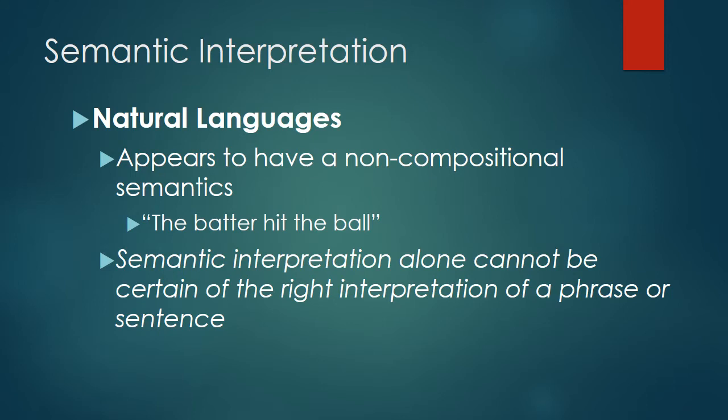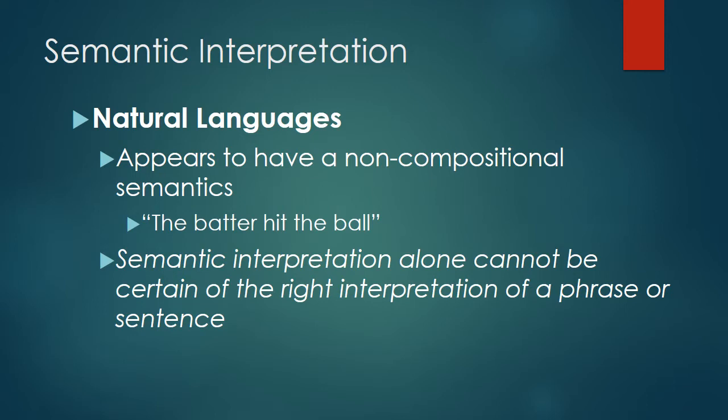At first glance, natural languages appear to have a non-compositional semantics. In "the batter hit the ball," we expect the semantic interpretation of batter to be one who swings a bat, and of the ball to be spherical sporting equipment. But in "the chef mixed the batter to be served at the ball," we expect the two words to have different meanings. This suggests that the meanings of batter and ball depend non-compositionally on the surrounding context.